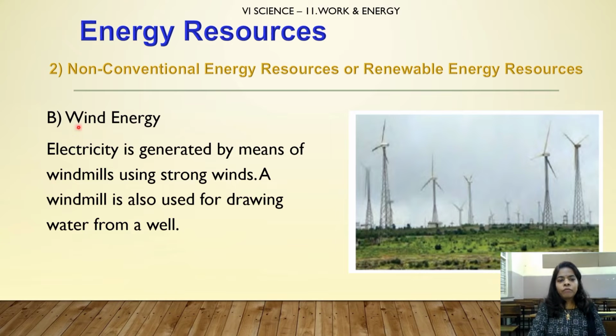Next one, wind energy. Electricity is generated by means of windmills using strong winds. A windmill is also used for drawing water from a well. This is a windmill plant, children. There are a lot of windmills in an open space. So this is also used for generating electricity.